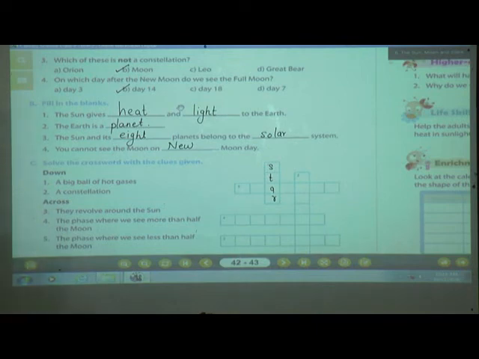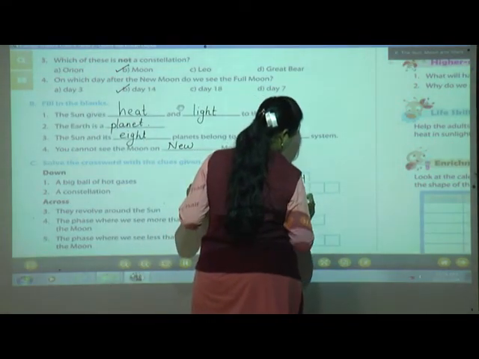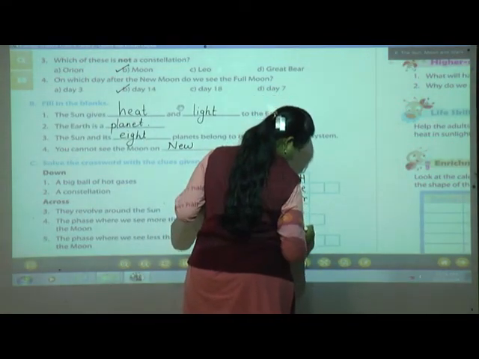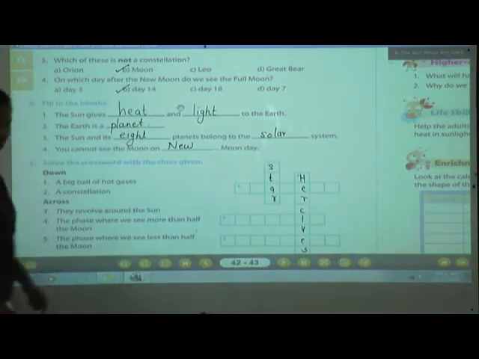In the constellation there are many names. Leo is there, Great Bear is there, Orion is there and Hercules, isn't it? So here what will come? Clues. Okay. The next one.